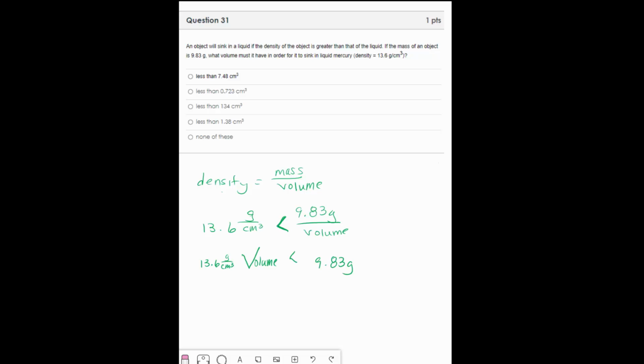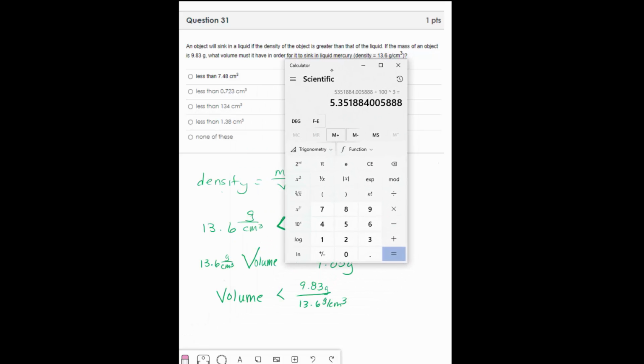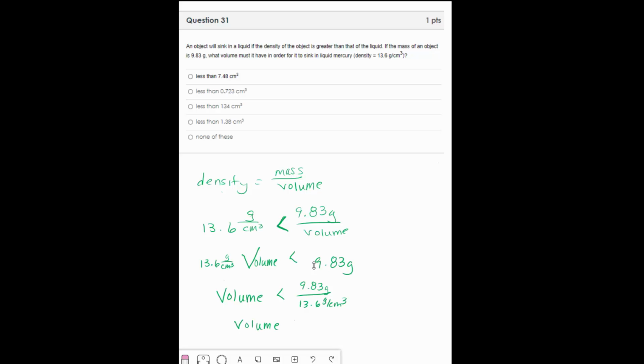Just going to work out the algebra for you here. Now I divide both sides by 13.6 so that I get volume is equal to 9.83 grams divided by 13.6 grams per centimeter cubed, and then the units will end up being centimeters cubed. So I take my 9.83, divide it by 13.6, and I get a value of 0.72, I would round that up, 0.723. So my volume should be less than 0.723 centimeters cubed.